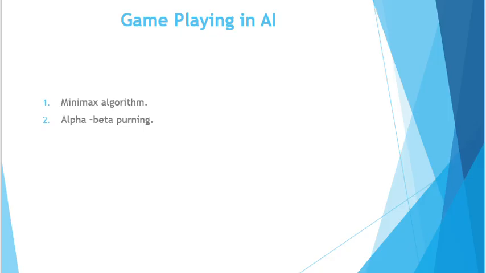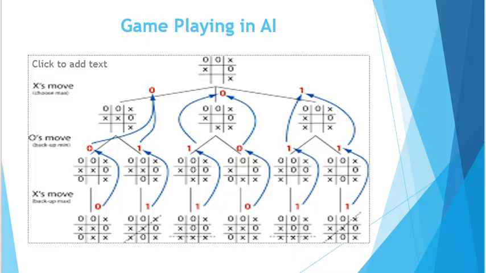This is the example of tic tac toe. I will show here the basic search graph of tic-tac-toe, so that you have a basic overview of the words that we use in game playing in artificial intelligence.